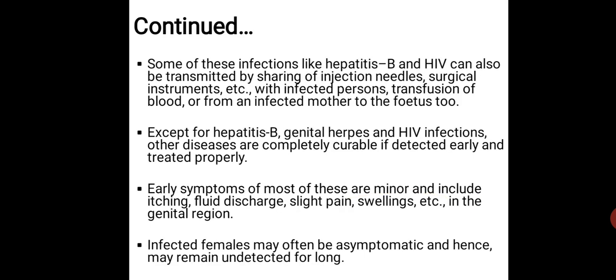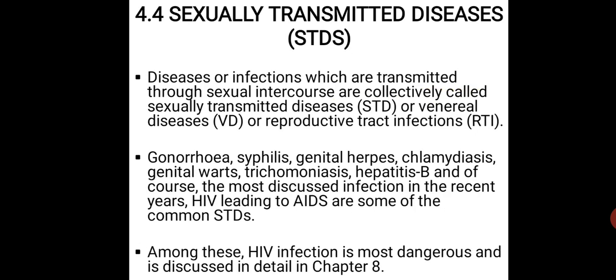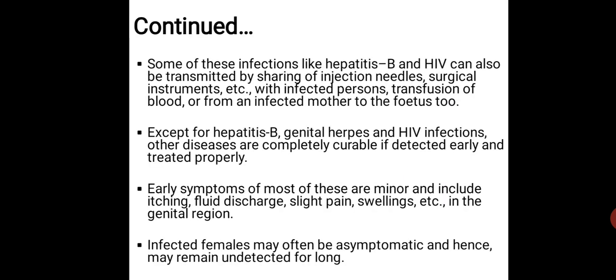Now some of the infections like hepatitis B and HIV can also be transmitted by sharing of what? Injection needles, surgical instruments, etc. with infected persons. So these STDs can be transmitted with body fluids.